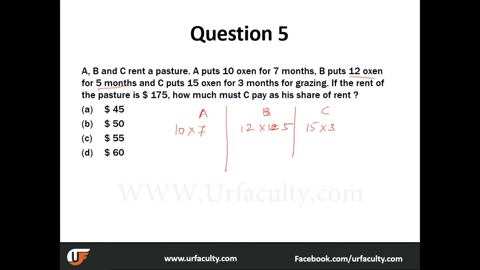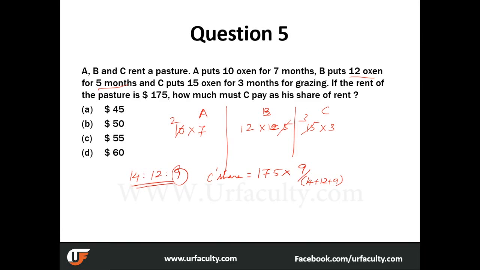So what are we left with now? Anywhere you can, quickly cancel out. Yes, this is 3, this is 2. So the ratio is 14 is to 12 is to 9, right? And how much must C pay as his share of rent? Now we know that the total amount paid is 175. So C's share is equal to 175 into this component, right? And what is the total number of units that we need to take into consideration? 14 plus 12 plus 9.